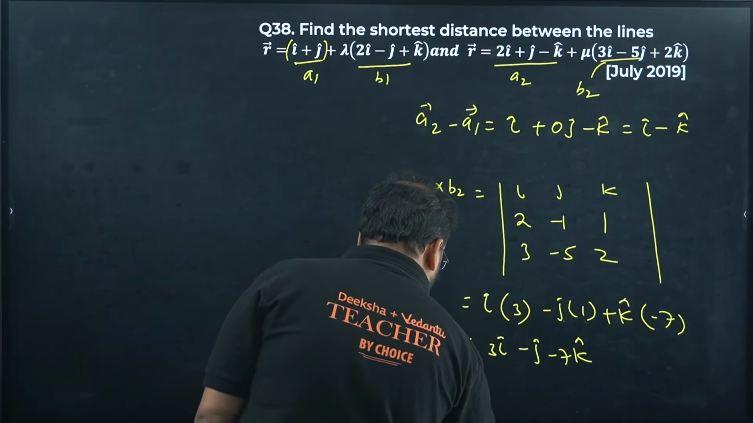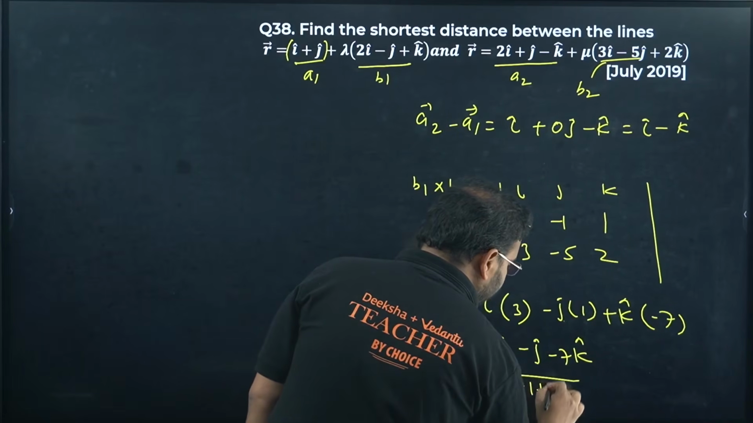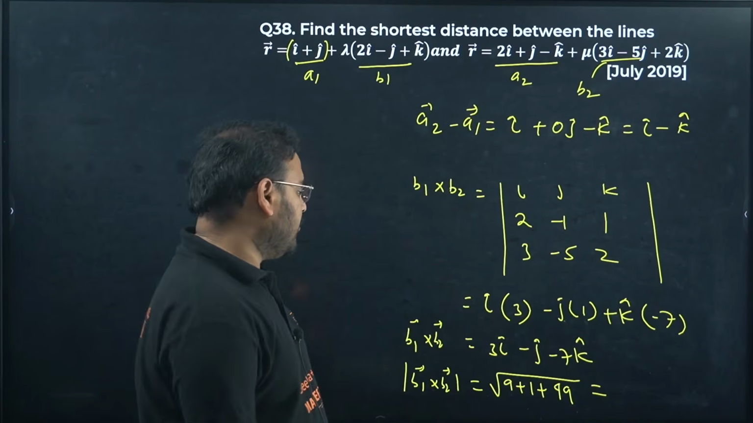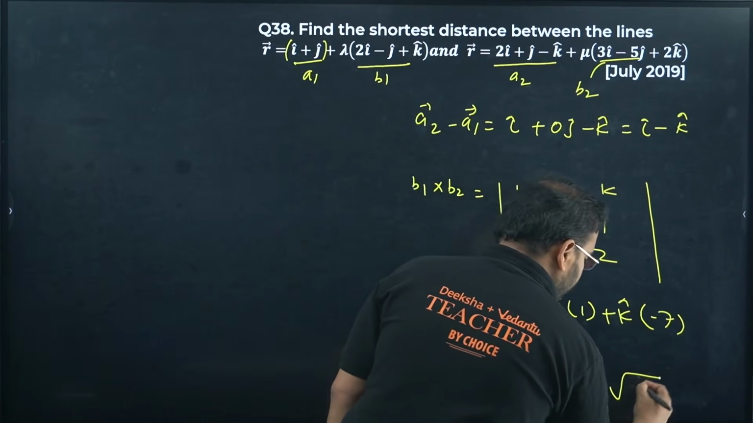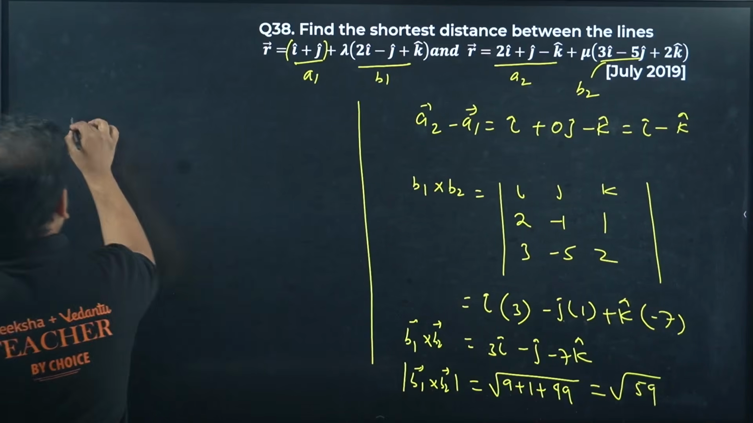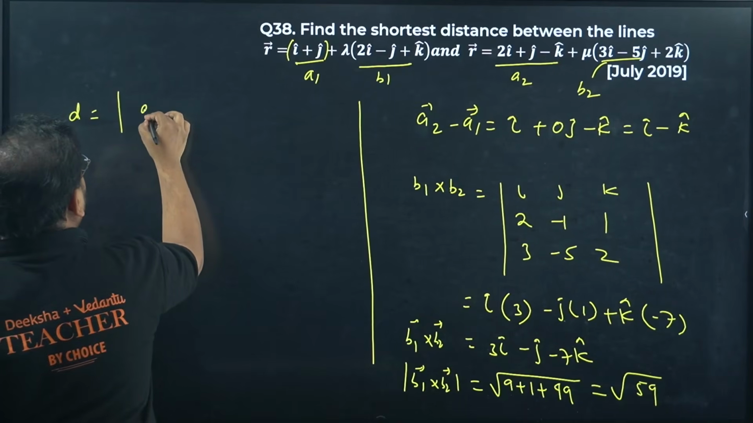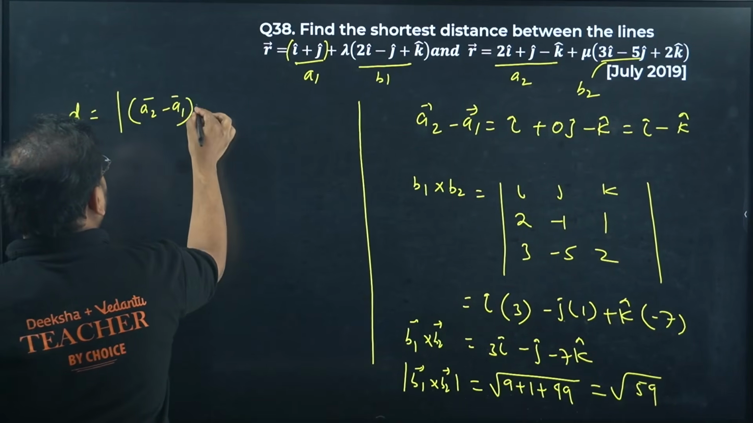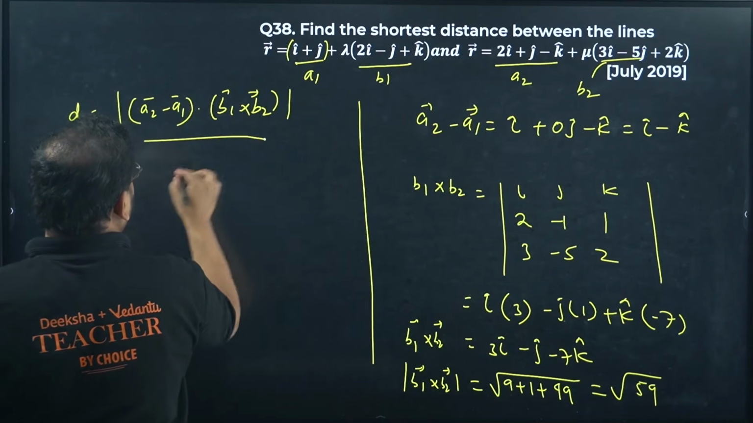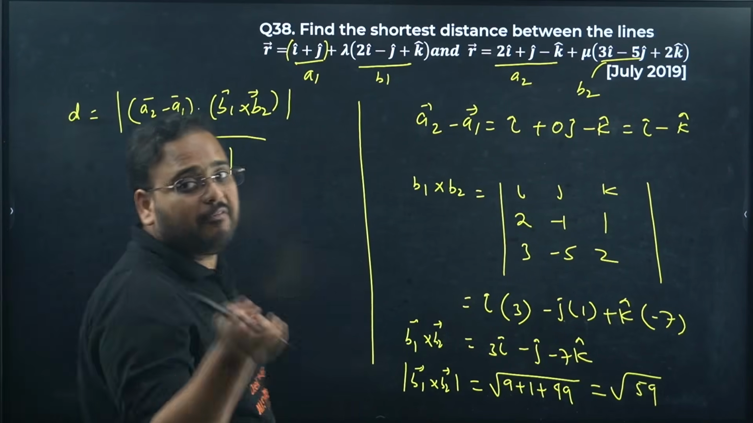Let's find the modulus also together. We get here 9, 1 and 49. Correct now? 7 sevens are 49, 1 and 9. So 59. This value is coming as 59, root 59. Modulus is coming as root 59. Now the formula for distance. Distance means always positive, of course. So we're gonna go like this. A2 minus A1 vectors, of course, dot with B1 cross B2 divided by mod of B1 cross B2. This is your answer when you have two different vectors.